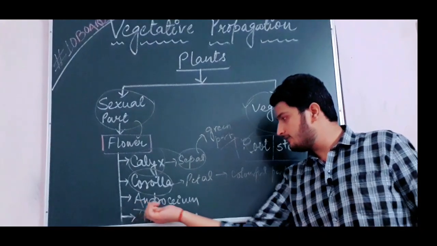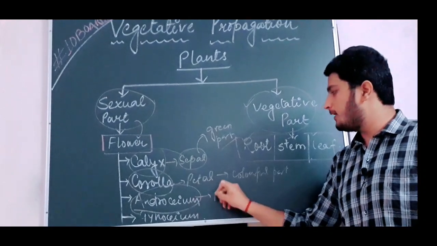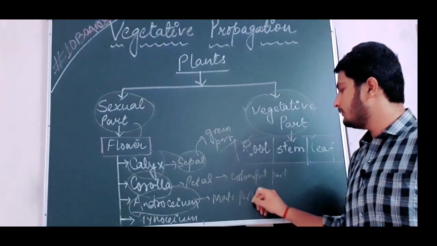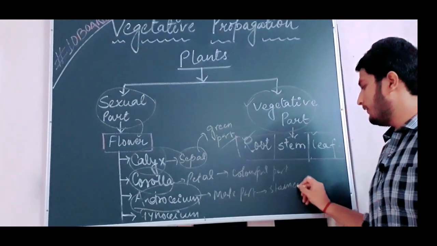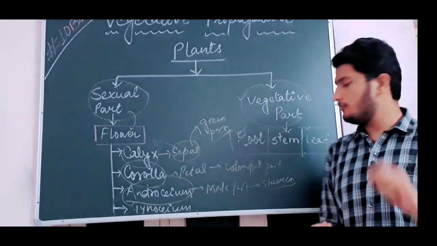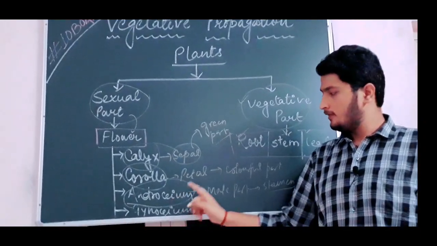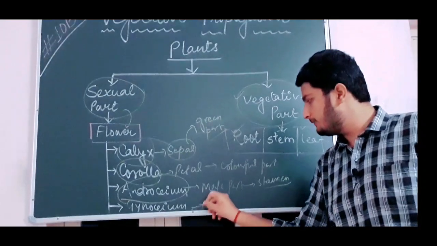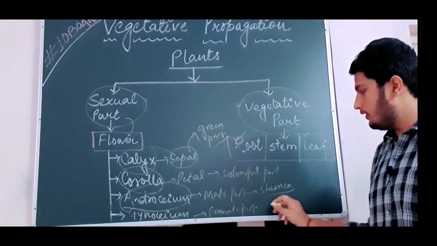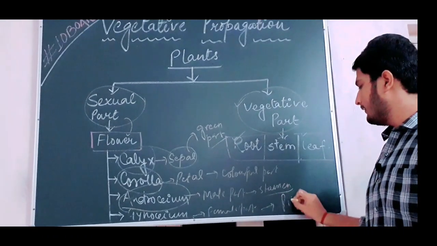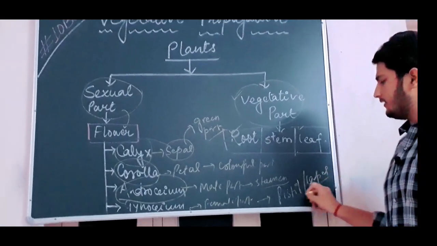Afterwards, the next part is your androecium. What is androecium? Androecium is the male part of the flower. The unit of androecium is stamen. तो अगर कोई ऐसा पूछे फ्लावर में मेल पार्ट क्या है, तो the male part of flower is stamen, and the group of stamens is called androecium. Now, what is gynoecium? Gynoecium is the female part of the flower, and the unit of gynoecium is pistil. We can say pistil or carpel. These both words we can use, no issue.